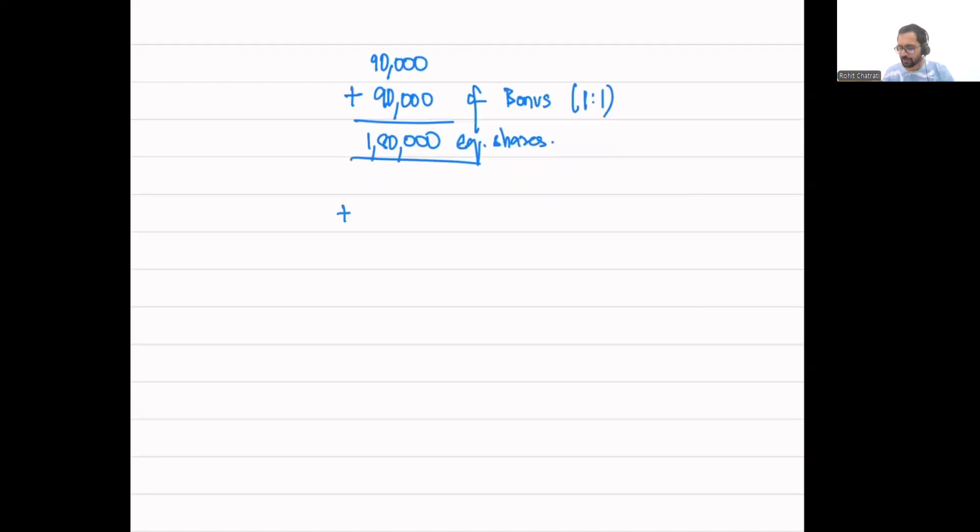Now, after the conversion of preference shares, I will be converting 10,000 preference shares into 10,000 equity shares. So the total number of equity shares will become 1,90,000. These are 10,000 on conversion.